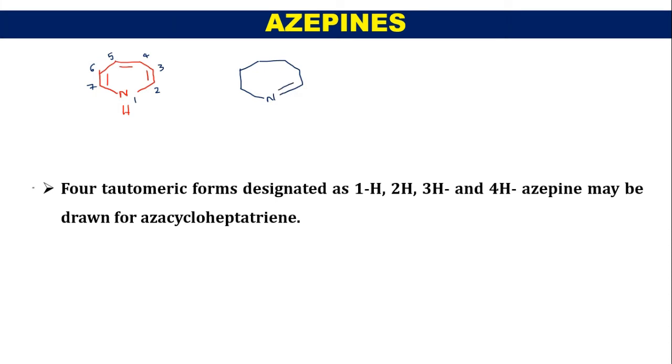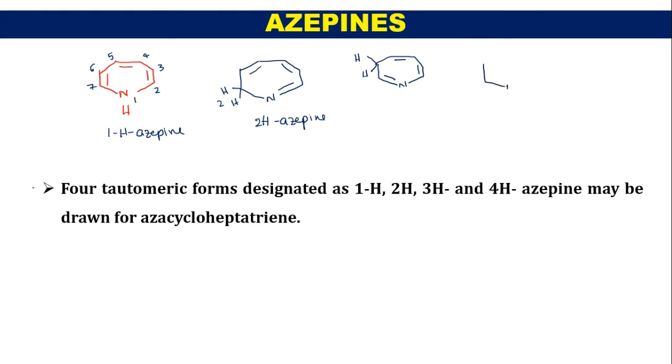One is 1H azepine. The second one is this structure, where at the second position we have the hydrogen, therefore this is called 2H azepine. At the first position we have the hydrogen, therefore it is called 1H azepine. Similarly we can write double bond and double bond, and at this position we have the hydrogen.